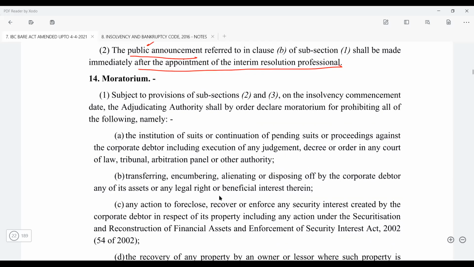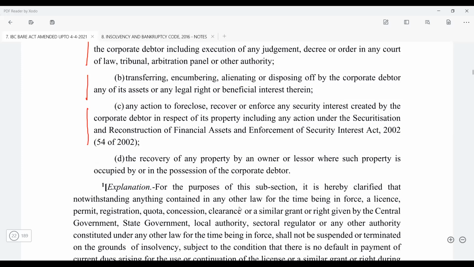Thereafter, moratorium is going to start. So subject to the provisions of subsection 2 and subsection 3, on the insolvency commencement date, the adjudicating authority shall by order declare a moratorium prohibiting all of the following, namely the institution of suits or continuation of the pending suits. So basically, if there is any suit which is pending against the company, that will get an automatic stay. Then transferring or encumbering, alienating or disposing of the assets of the corporate debtor, again there will be a stay on that. Even action against the corporate debtor under SARFAESI will get a stay.